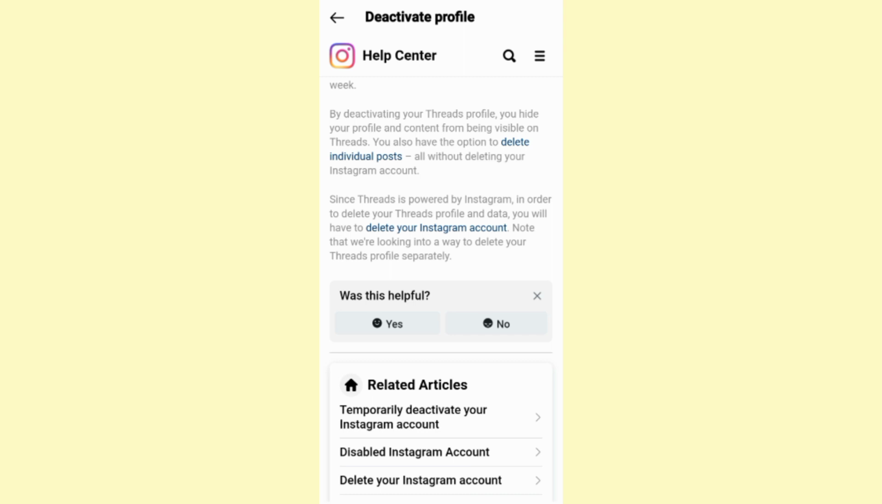Only then will they both be deleted, and there is no way for you to delete your Threads account only, without your Instagram account, as of the time of this recording. But keep in mind that they told us that they are looking for a way to delete the Threads account separately from the Instagram account, and once they launch that update and that feature, only then will you be able to remove your Threads account without your Instagram account.